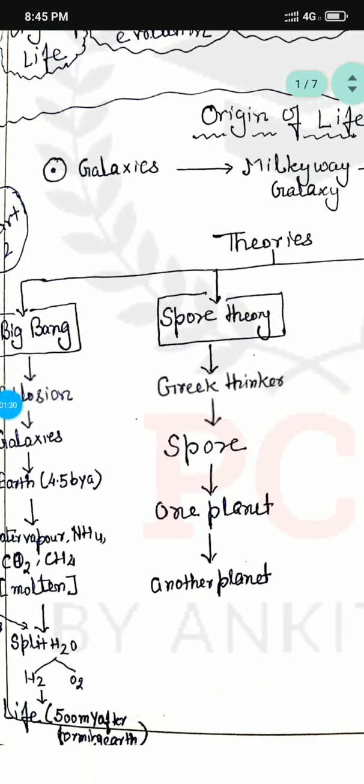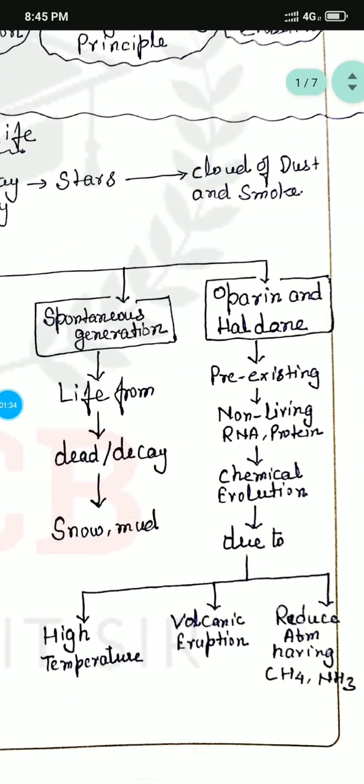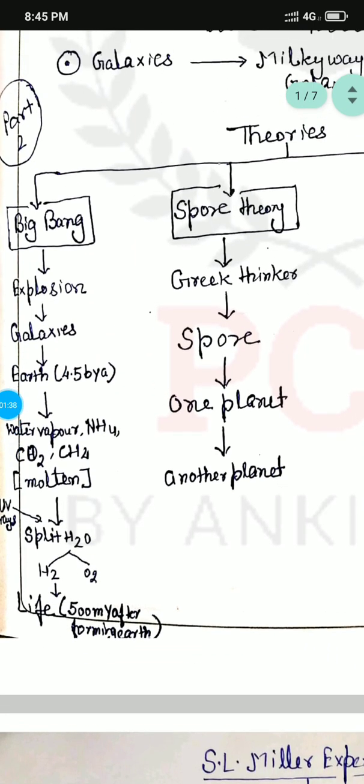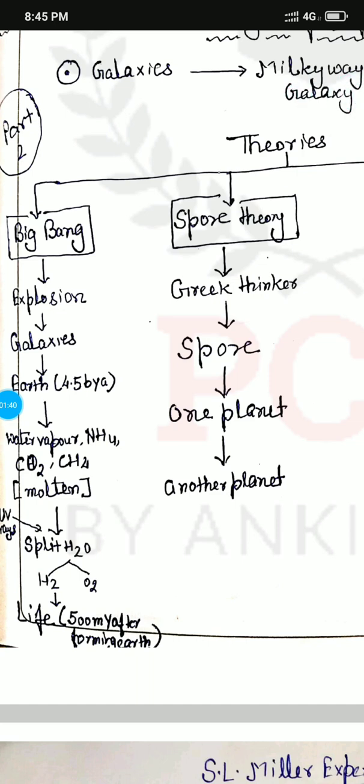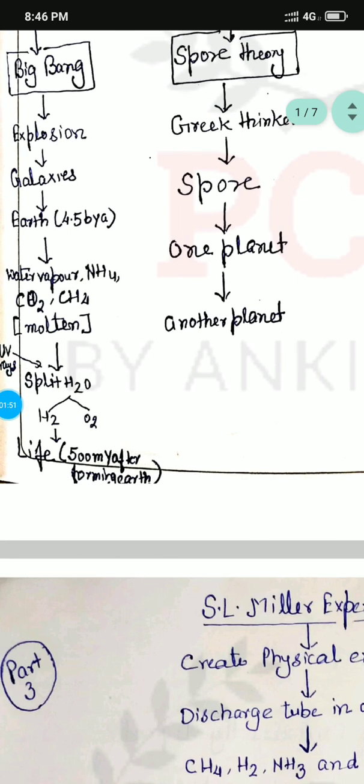Number one, Big Bang theory. Number two, spore theory. Number three, spontaneous generation. And number four, Oparin and Haldane theory. The Big Bang theory says that an explosion happened in the universe which made many galaxies. These galaxies made Earth, which was formed 4.5 billion years ago.